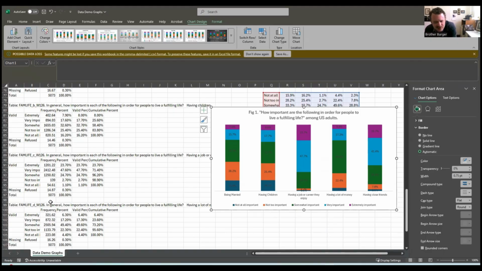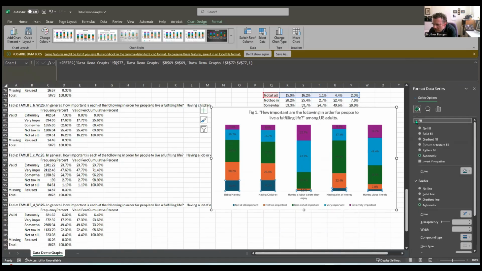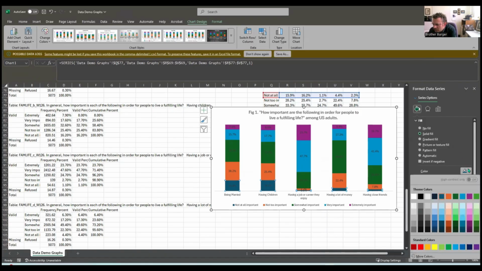Now, people tend to associate red with like negative and green with good, right? Stop, go, like a stoplight. So maybe we'll make the not at all important a different color. So to change the color of the boxes, you'll click on it here, and then format data series will open up, and you want to come here to fill, not border, but fill. And click on solid fill. And then we can choose. Now we got these nice gradients here.